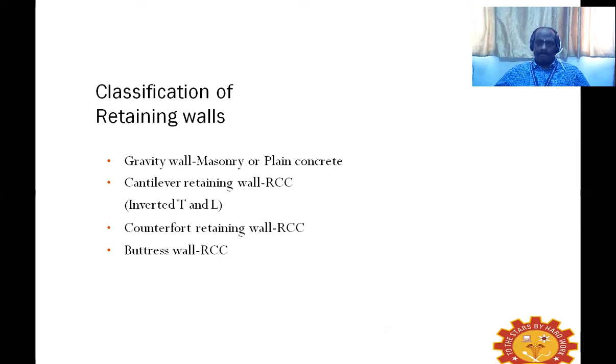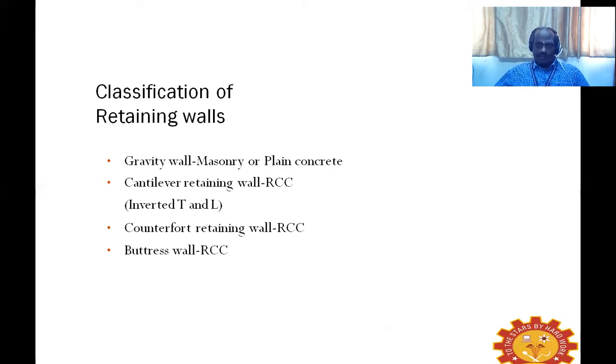Next comes the counterfort retaining wall, which is also made up of RCC. These counterfort retaining walls are a further improvement on the cantilever retaining wall.